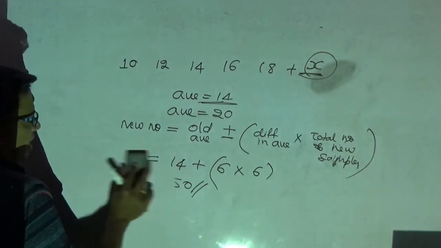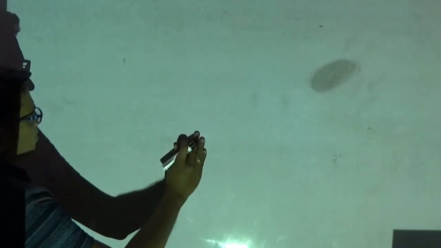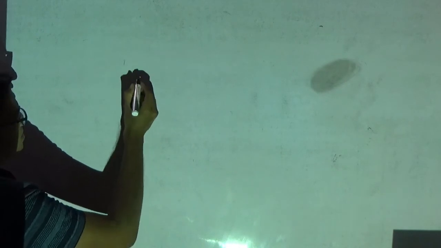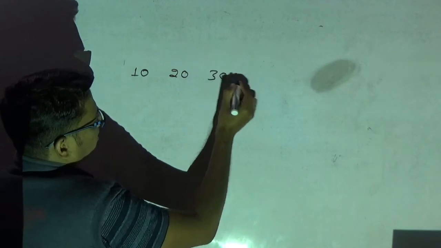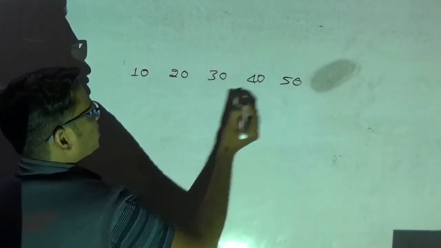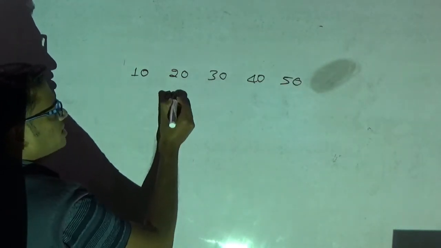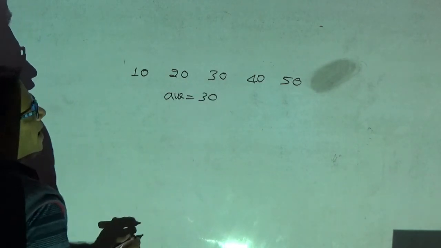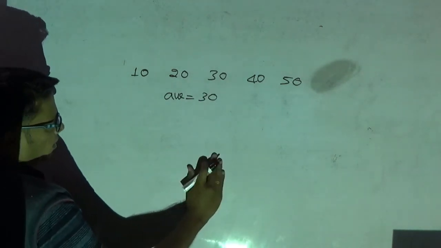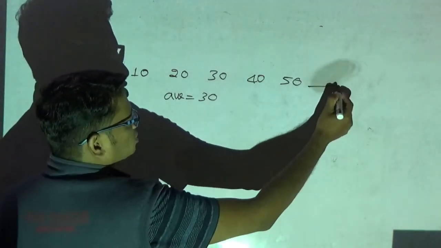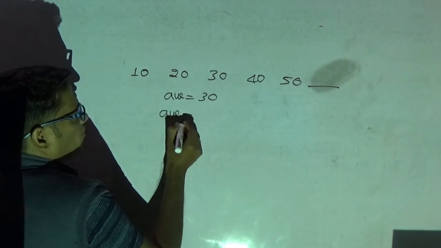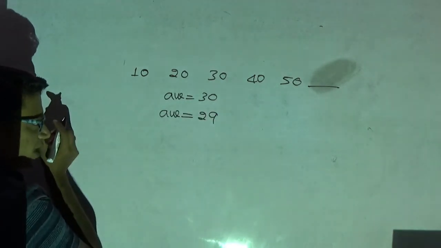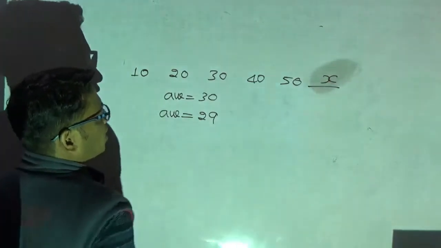Okay. One more example I am going to give. Please observe here. In a cricket match, a batsman has scored 10, another batsman 20, another 30, another 40, another 50. So the average of these 5 batsmen is 30. Now, a new batsman also played his innings and he got out. After his innings, the average becomes 29.